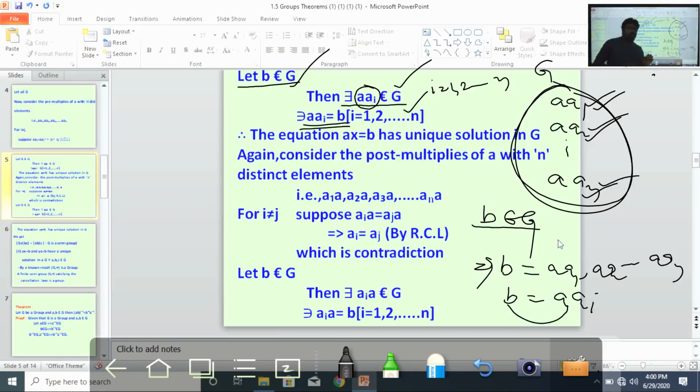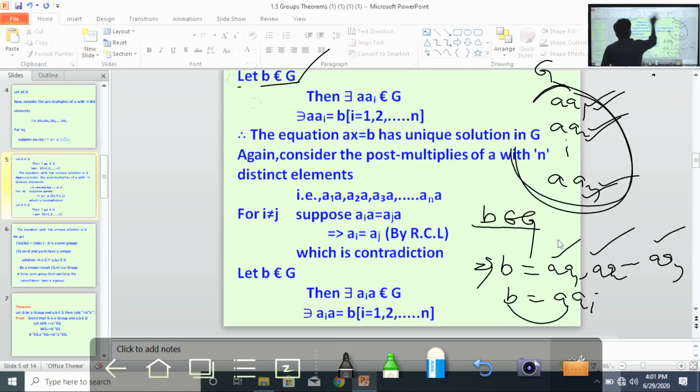Understand? Listen once again. What are the elements in G? a1, a2 and so on an. Next. What did we do? Now, pre-multiples of a with these n distinct elements. Then we get, what are the elements in G? a a1, a a2 and so on a an. Now, whichever element you take in this G, for example some element b belongs to G, that implies b is of the form a a1, a a2, a an. So this is the form, right?